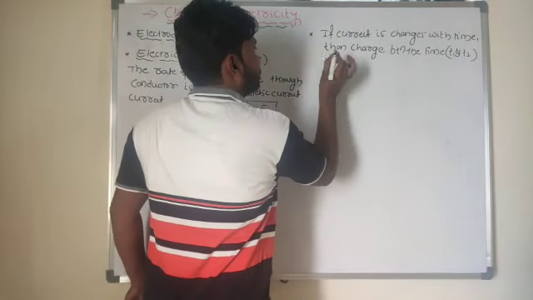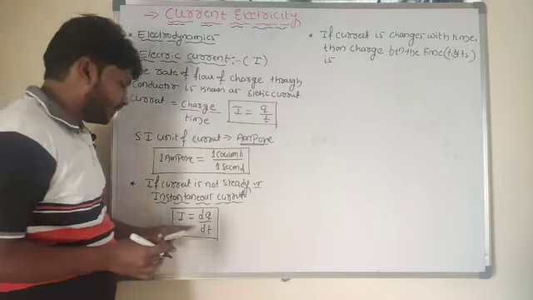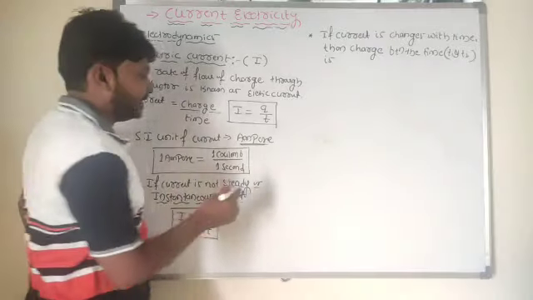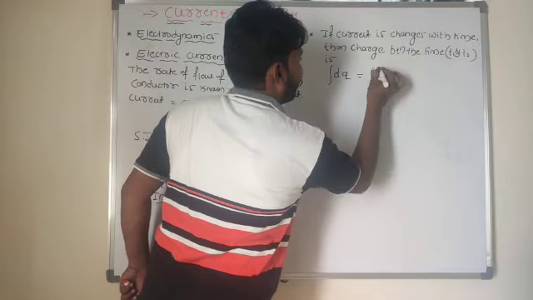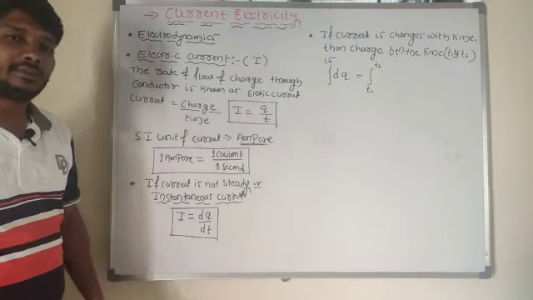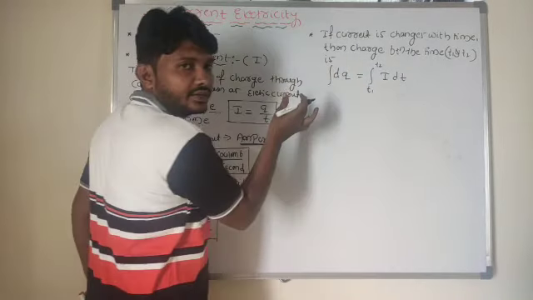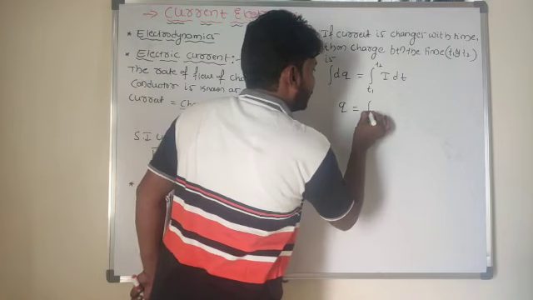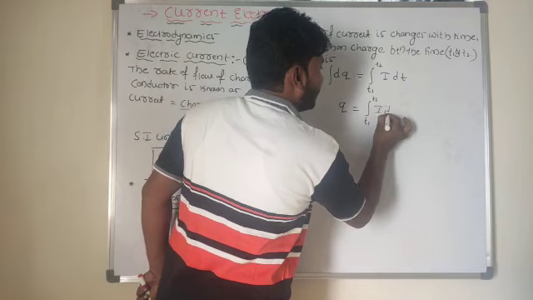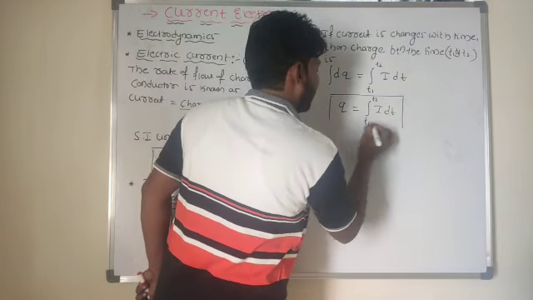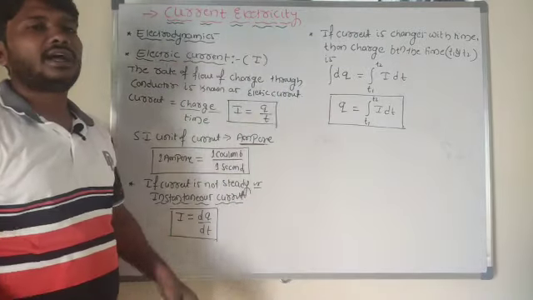So this equation I can re-alter here: dq is equal to I into dt, integrated between the time interval t1 to t2. The integration of dq is nothing but Q. So Q is equal to the integration from t1 to t2 of I into dt. This is the required expression for the charge between the time t1 and t2 here.